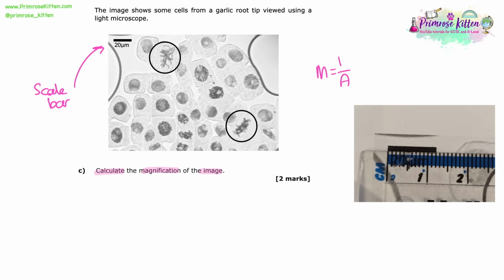So magnification equals the image over the actual size. Here's my ruler. I can show you what it looked like when I printed this off at home. And it's clearly 12 millimeters on my ruler. So you might have slight differences if you've printed it off at a different scale at home, but it's 12 millimeters. So once you've got that, we then obviously know the actual size is 20 micrometers because it's been put on the scale bar.